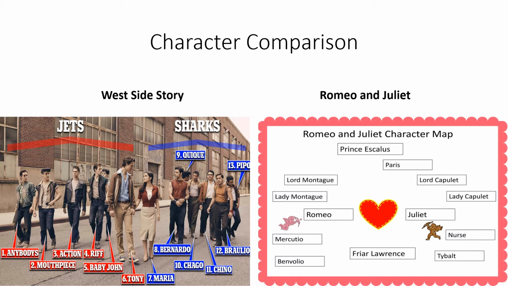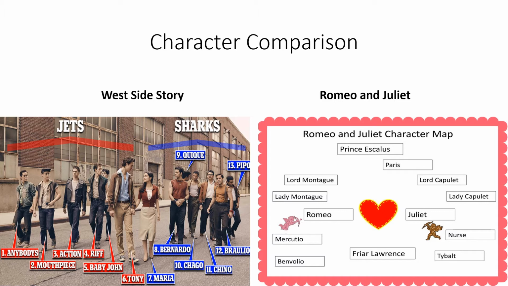In the Jets gang, in West Side Story, we have Tony and Riff, who would be equivalent to the Montague Kingdom. Tony is the equivalent of Romeo, who would be the lover, and Riff is the equivalent of Benvolio and Mercutio.